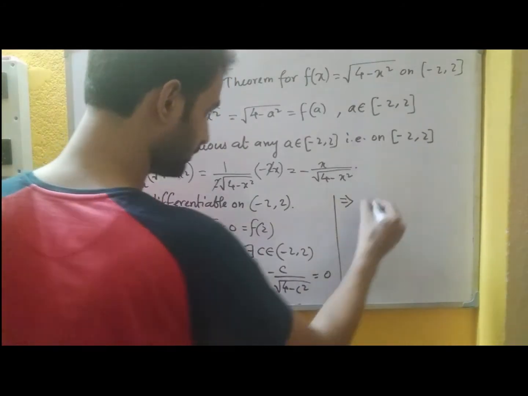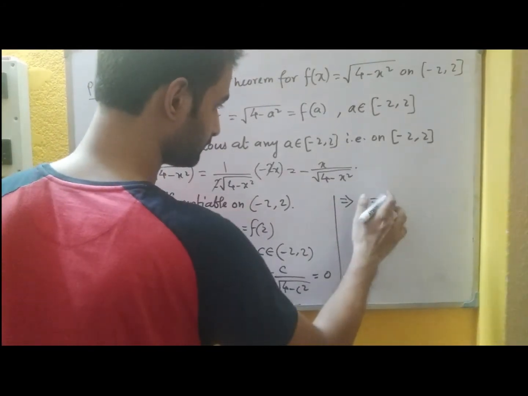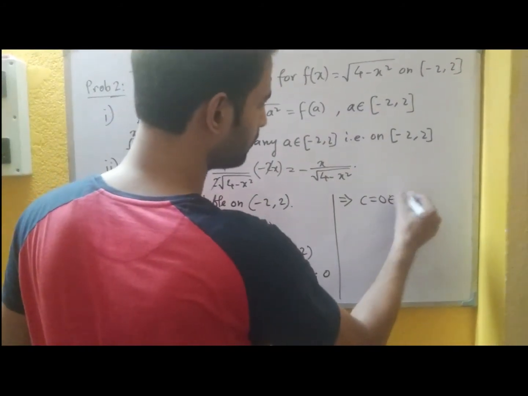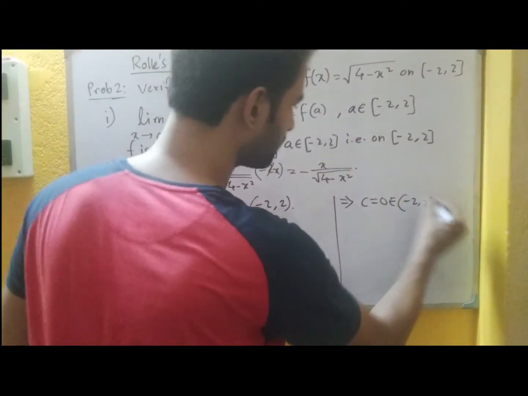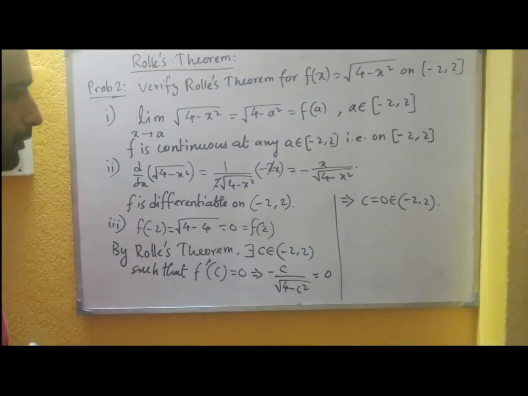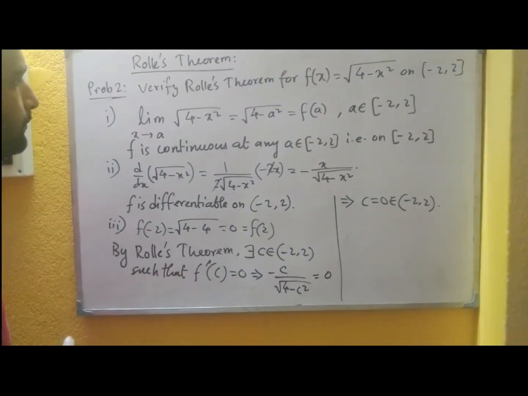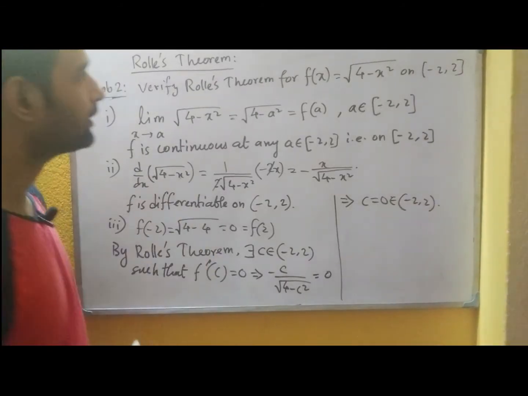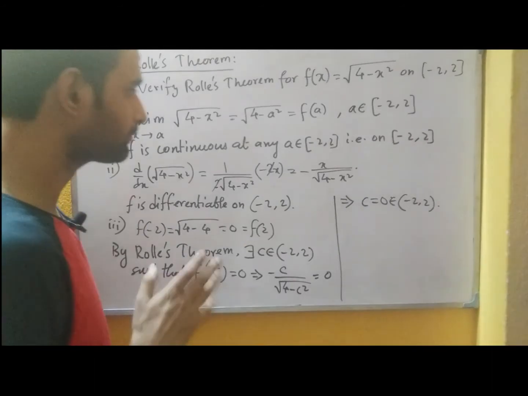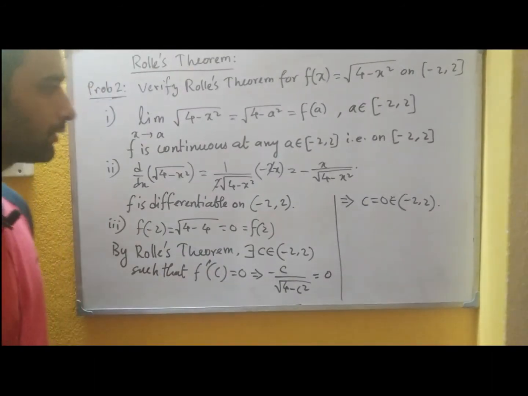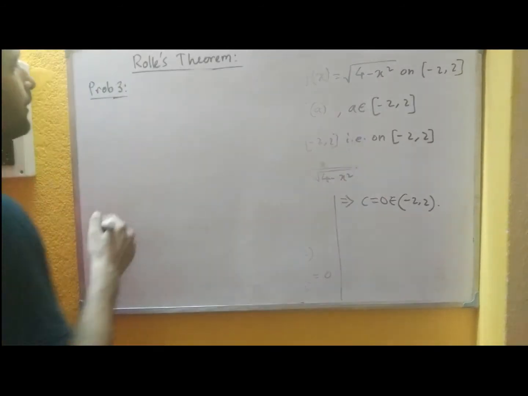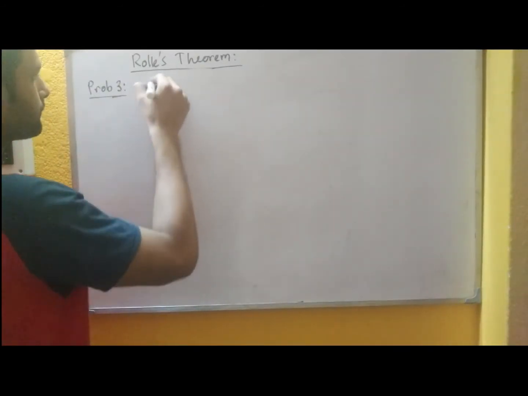This in turn gives c equals 0. This 0 belongs to the open interval clearly. So the conclusion of Rolle's theorem is verified here. So we can say for this function f(x), Rolle's theorem is verified. Okay. So this is the example. Let us do another one, that is the final.